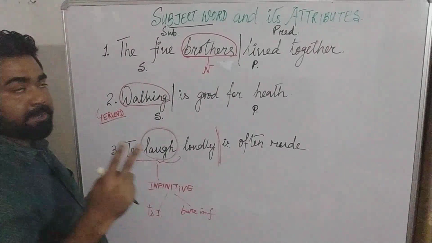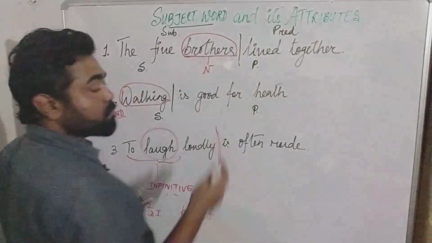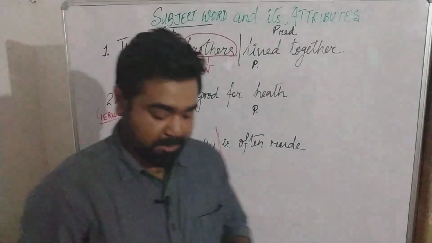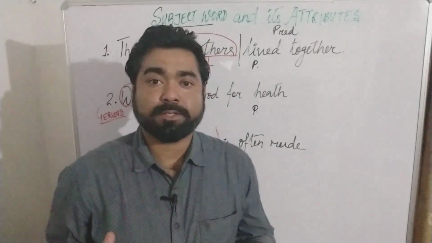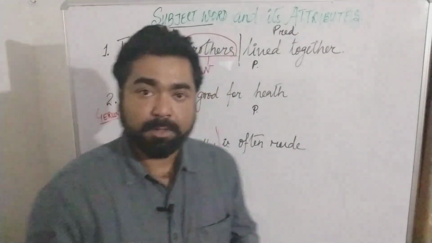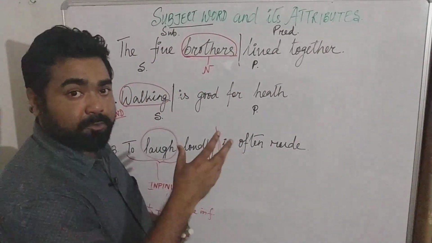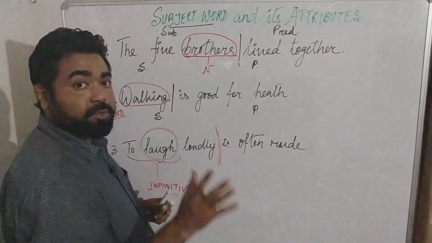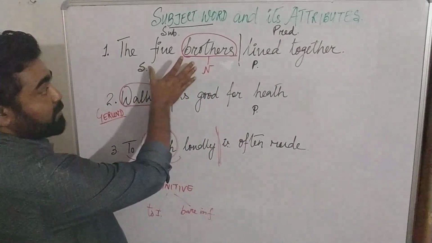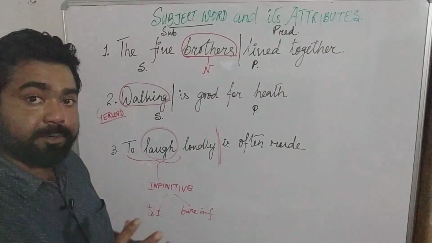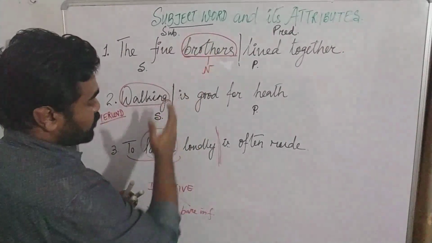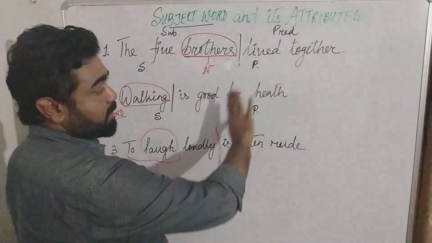Now we come to the second part, which is its attributes. What do we mean by attributes? Attributes simply mean the additional information or some extra knowledge about the subject word. Because remember, all the attributes that we are going to study are already included in the subject. The five brothers, to laugh loudly and walking. So the attributes will be only in the subject portion itself, not in the predicate portion.